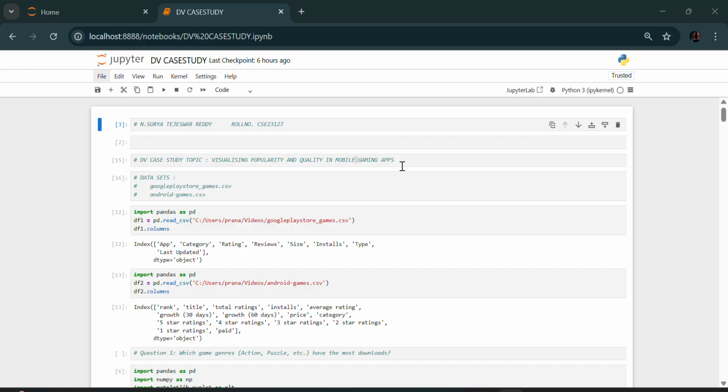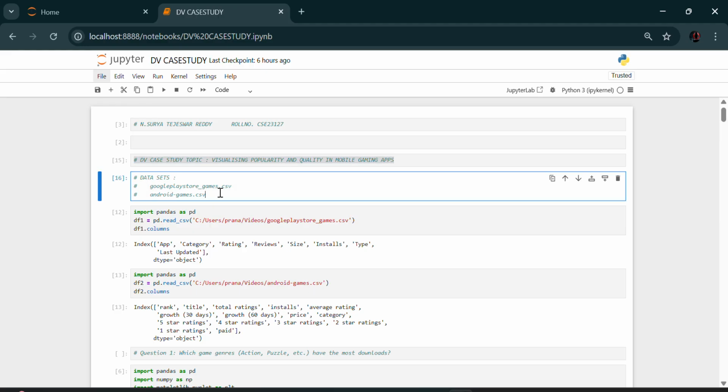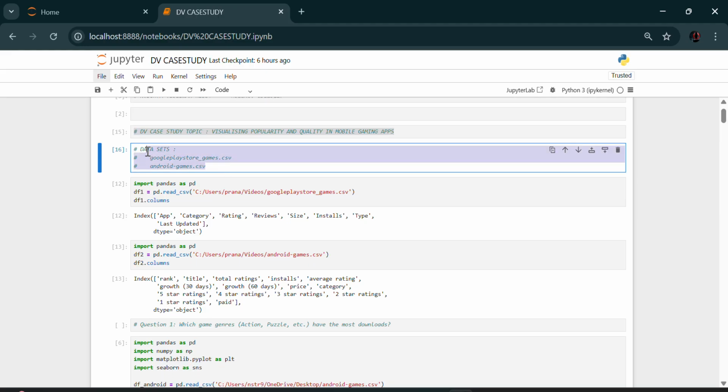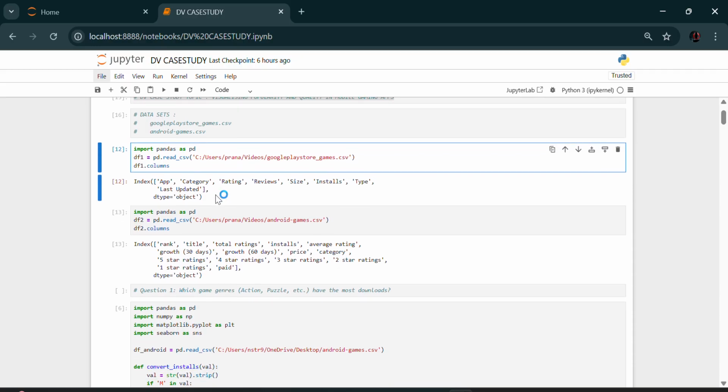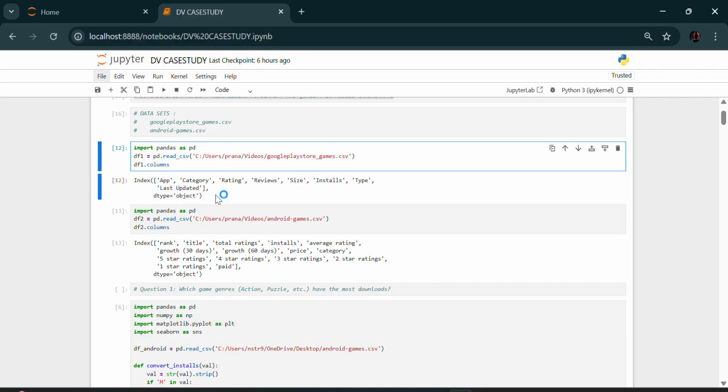Today, I am presenting my data visualization case study titled Visualizing Popularity and Quality in Mobile Gaming Apps. For this case study, I used two datasets, the Google Play Store dataset and the Android Games dataset. I will now explain five key questions I analyzed along with the graphs, tools, and insights for each.